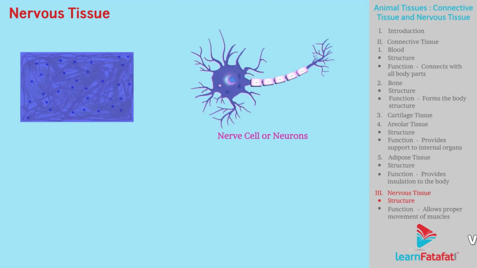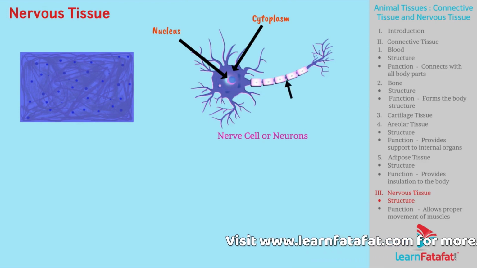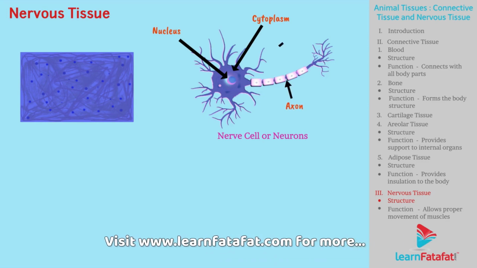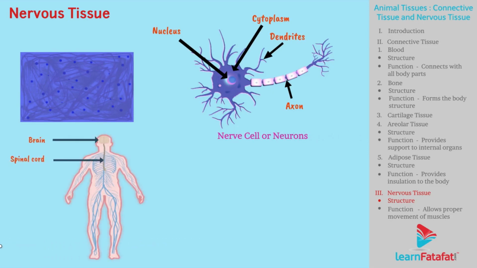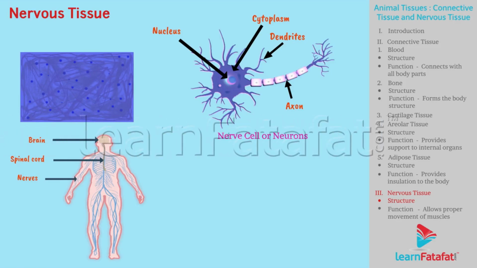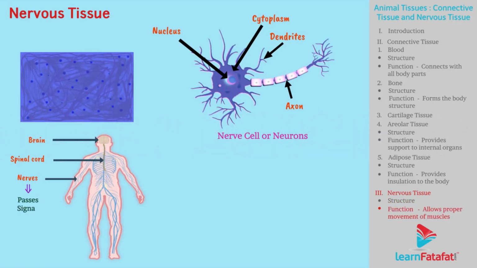Nerve cells consist of a nucleus and cytoplasm. The long part is called the axon and the branched out growths along the nucleus are called dendrites. Brain, spinal cord and nerves are composed of nerve tissue. Nerves have the ability to pass signals to the body parts within a very small time. Hence it allows proper movement of muscles, thereby preventing us from accidents.